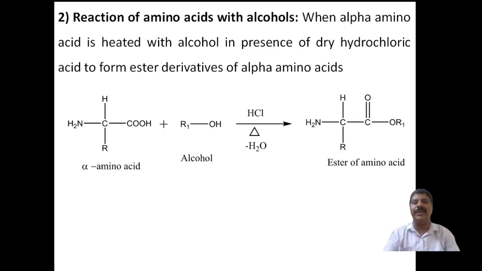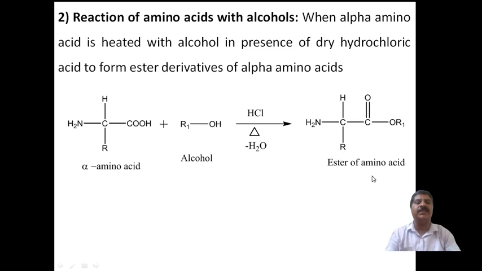Now what happens here? Any organic acid reacts with alcohol to form an ester by liberation of water, and this is called esterification. Now, when alcohol is heated with amino acid, the amino acid acts only as a carboxylic acid. The basic character is suppressed in the presence of the alcohol, and therefore removal of water takes place and esterification occurs.